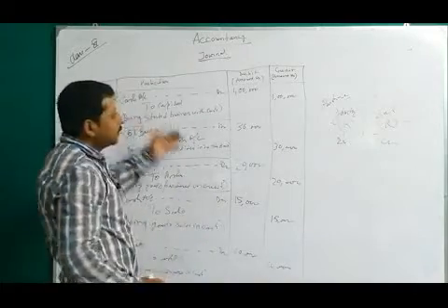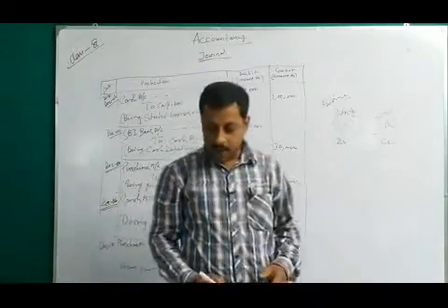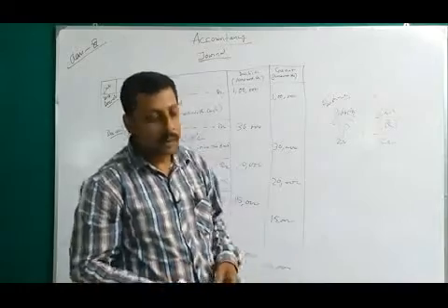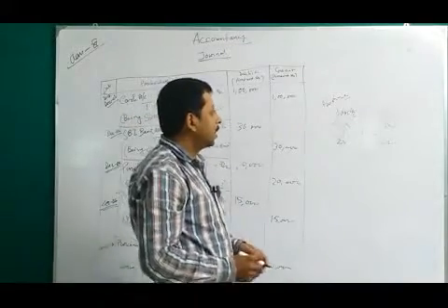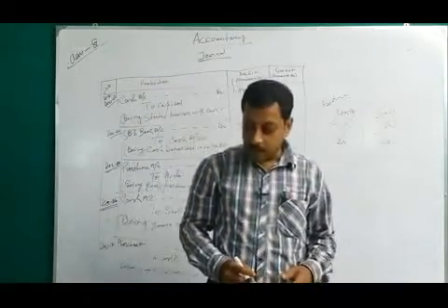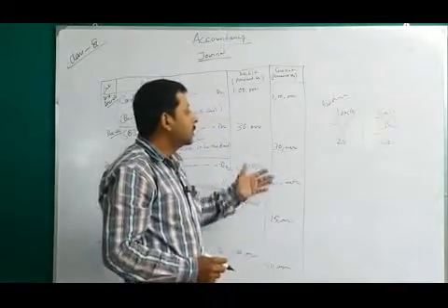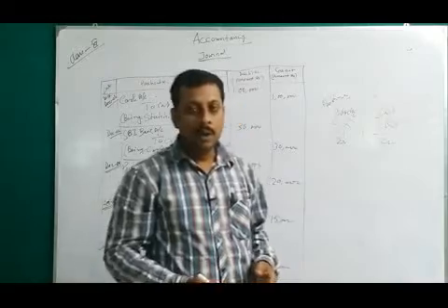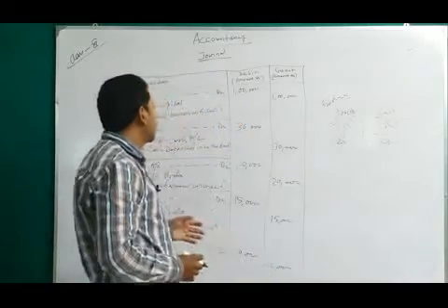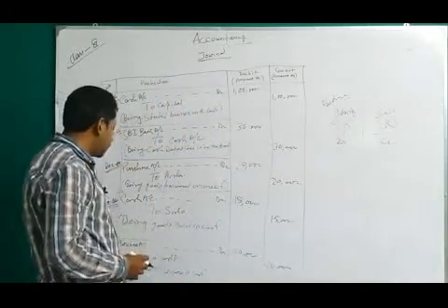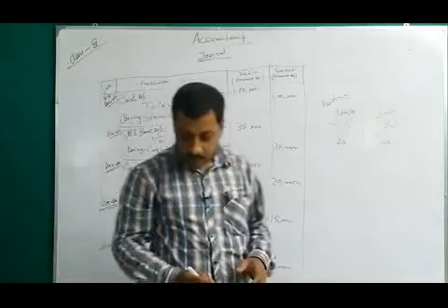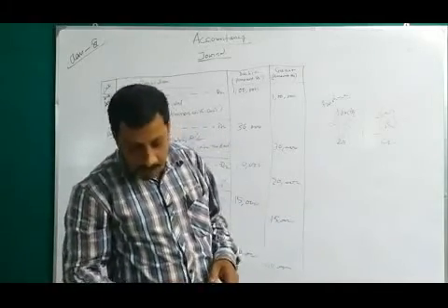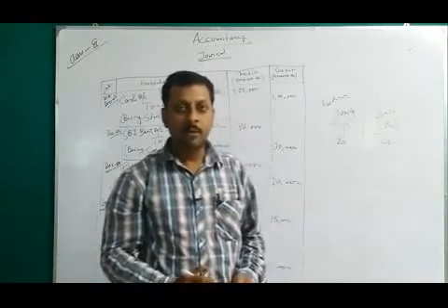So like that you have to make your journal entry. First you have to find out the two aspects of the transaction, and then decide what will be debited and what will be credited as per the golden rule. You have to make your journal in this way. This is not the end of this practical example. Whatever is left, I will do in your next class. Thank you for today.